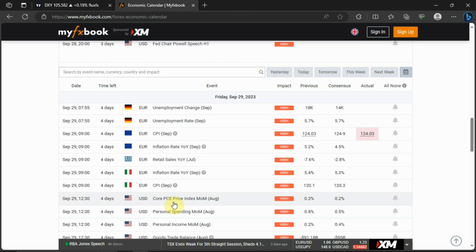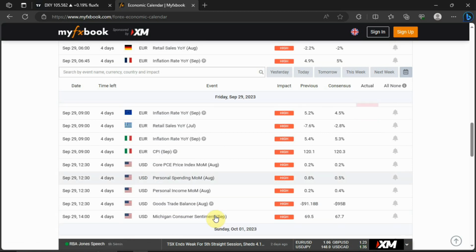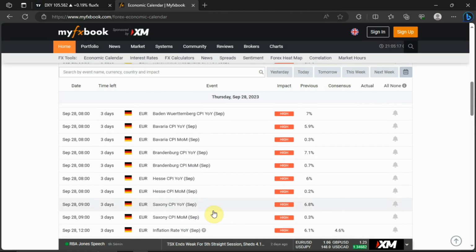Then you have the core price index month over month for the month of August for USD. USD's personal spending month over month for the month of August. We have the personal income month over month for the month of August for USD. Goods trade balance for the month of August for USD. Then you have the Michigan consumer sentiment for the month of September for USD. So these are the high impact news we are expecting to see on the market going into a new week.